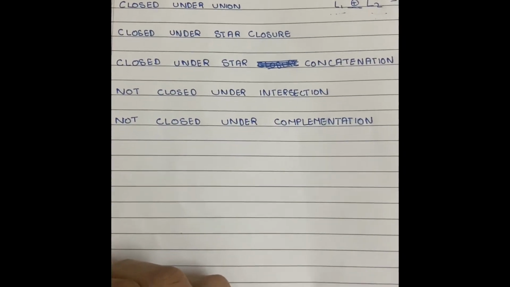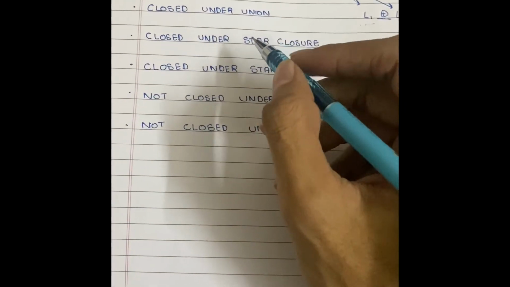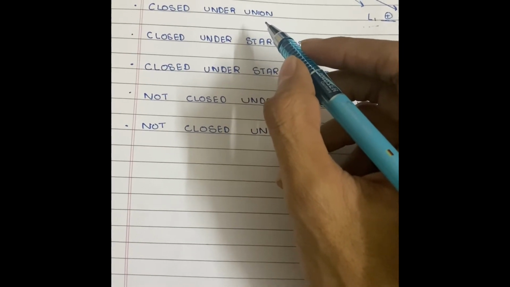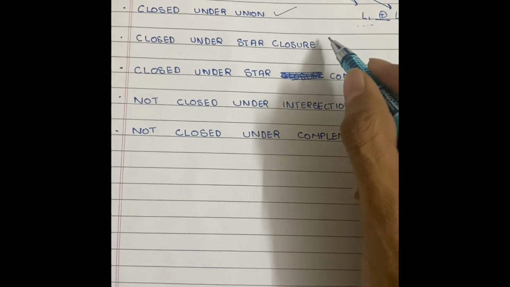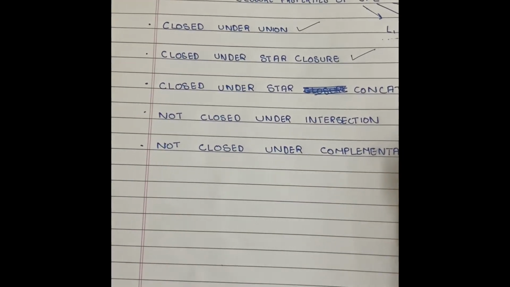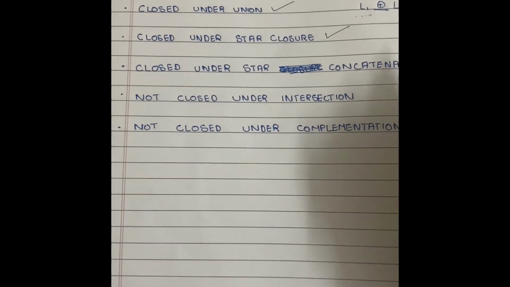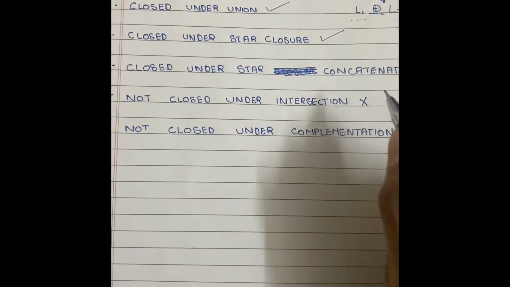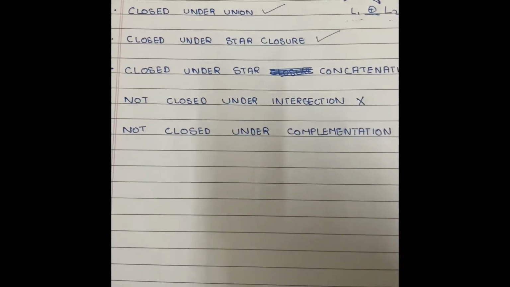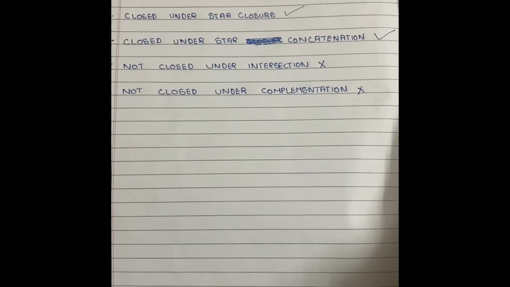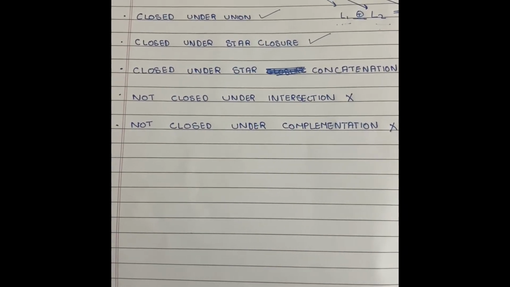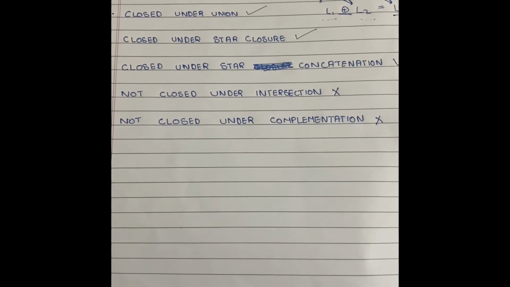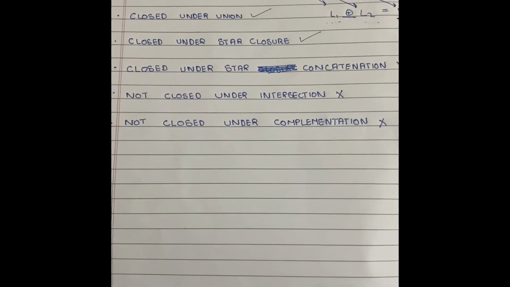So for these five operations, CFLs are closed under union, star closure and concatenation, but not closed under intersection and complementation. Now let's see the proofs for the properties for union, closure, concatenation, intersection and complementation one by one.